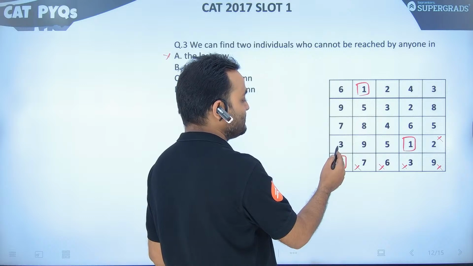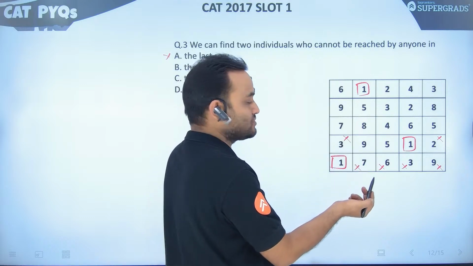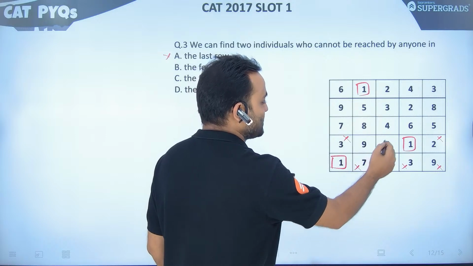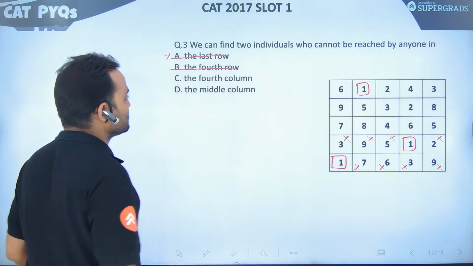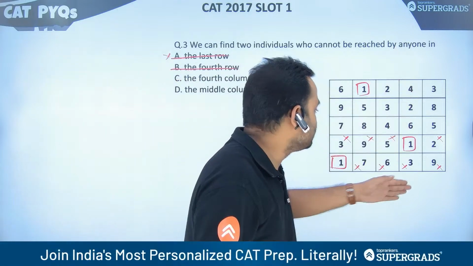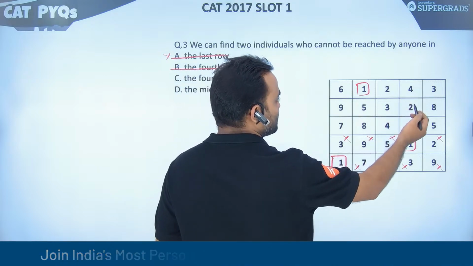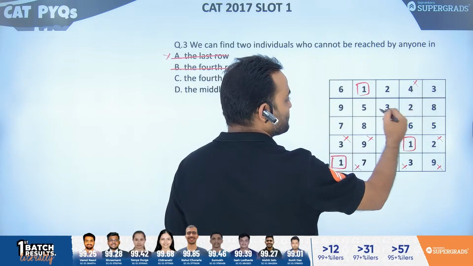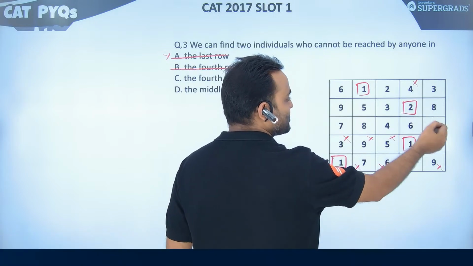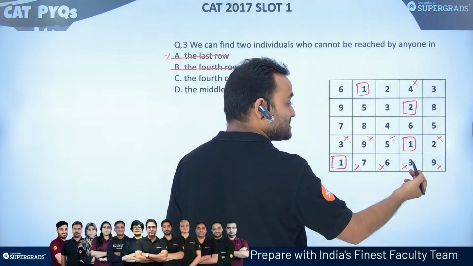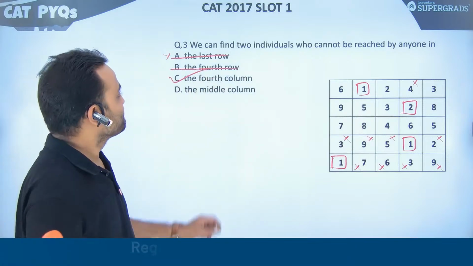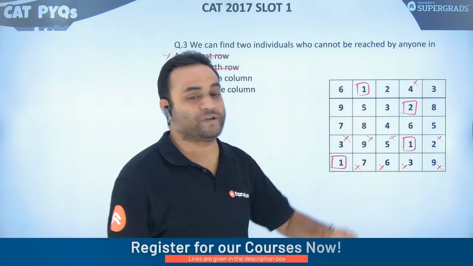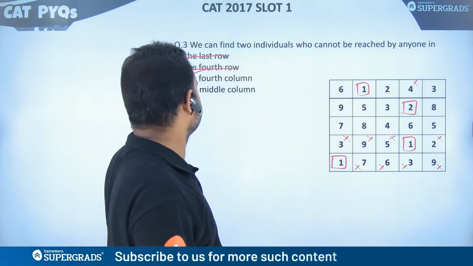This 3 can be reached by this one, so this is also not possible. 9 can be reached by multiple, 5 can be reached by 4. So again, this is not correct. The fourth column, if we check the fourth column, 4 can be reached by 2, 2 cannot be reached by anyone, 6 can be reached by 2 and 5 and 4, 1 cannot be reached by anyone, 3 can be reached by 1. So exactly two individuals we have. So we can find two individuals who cannot be reached by anyone in where? In the fourth column. Batao, is that clear?